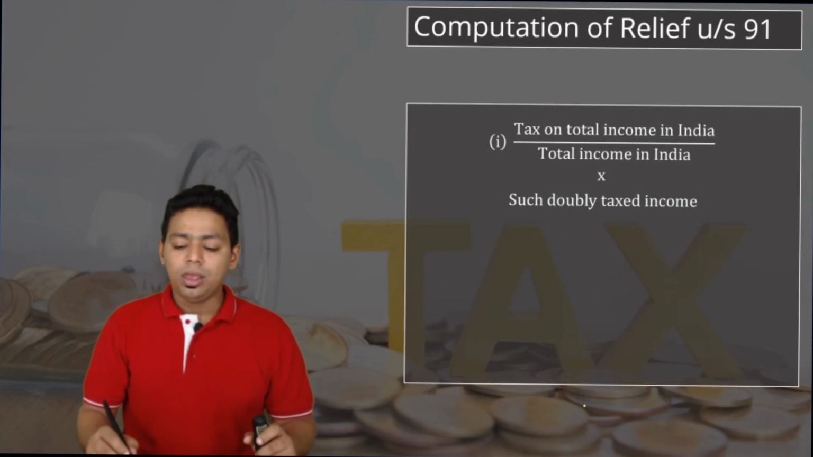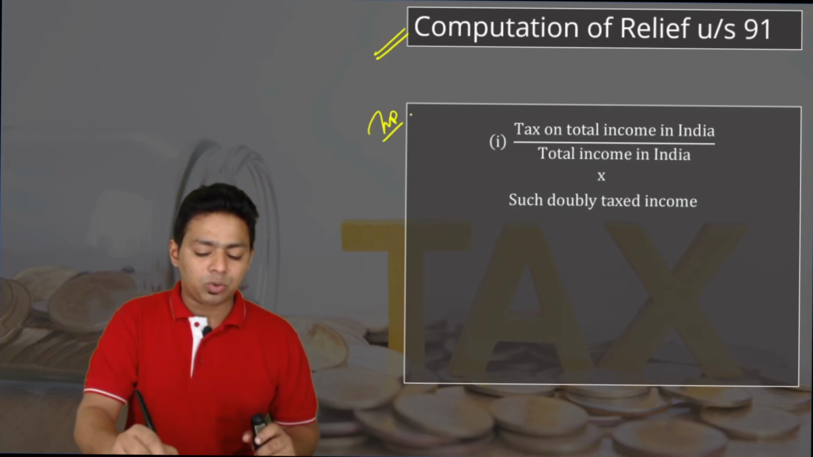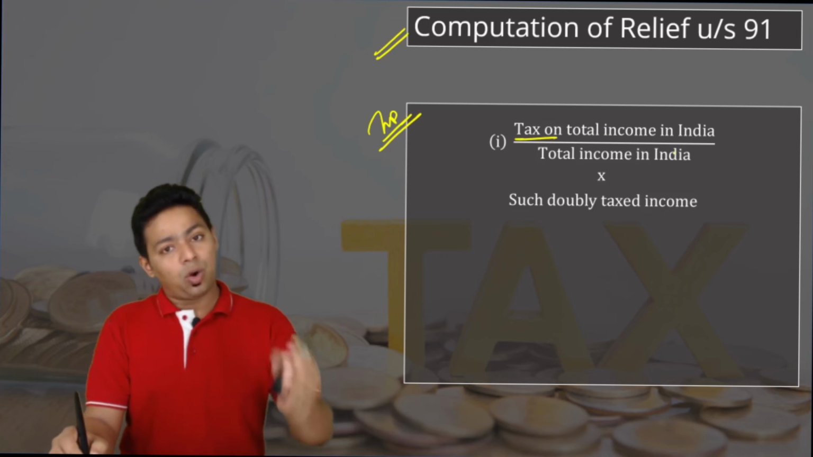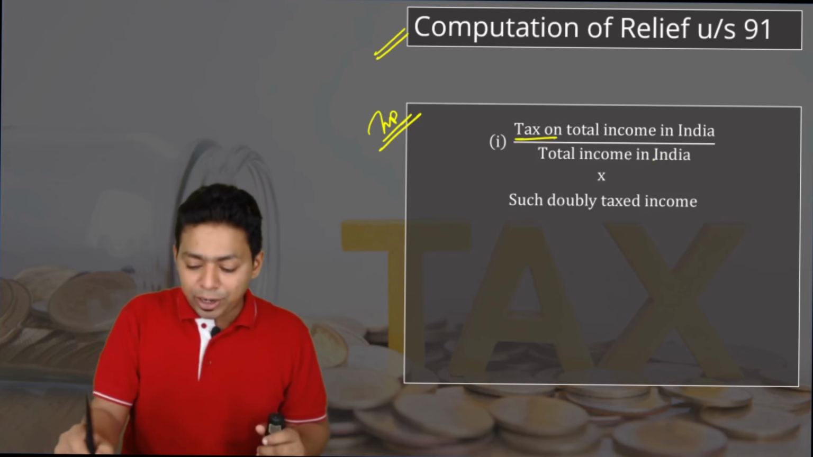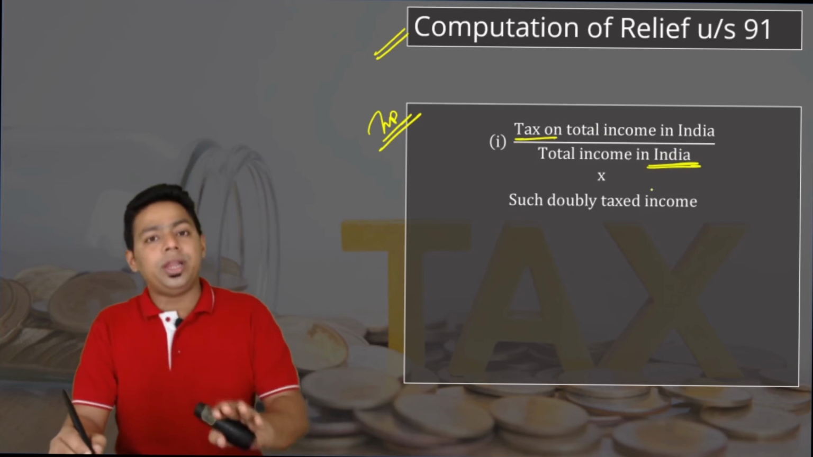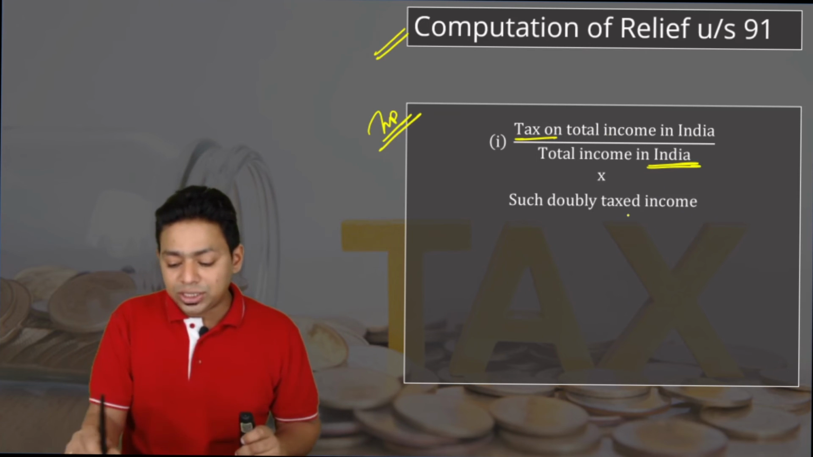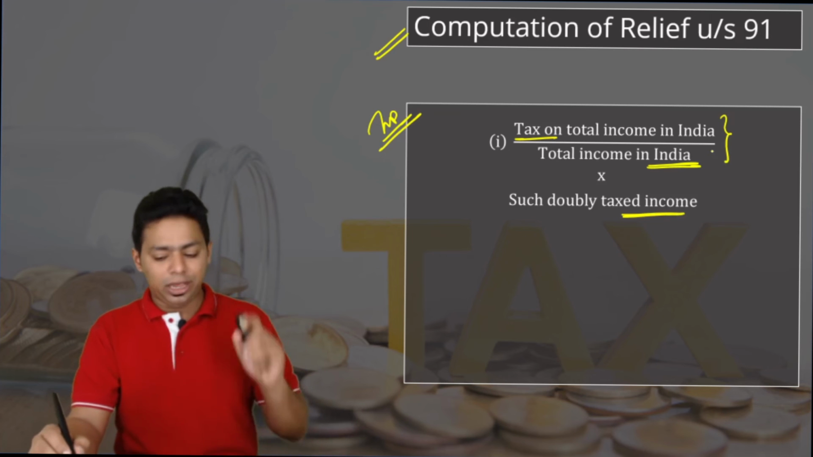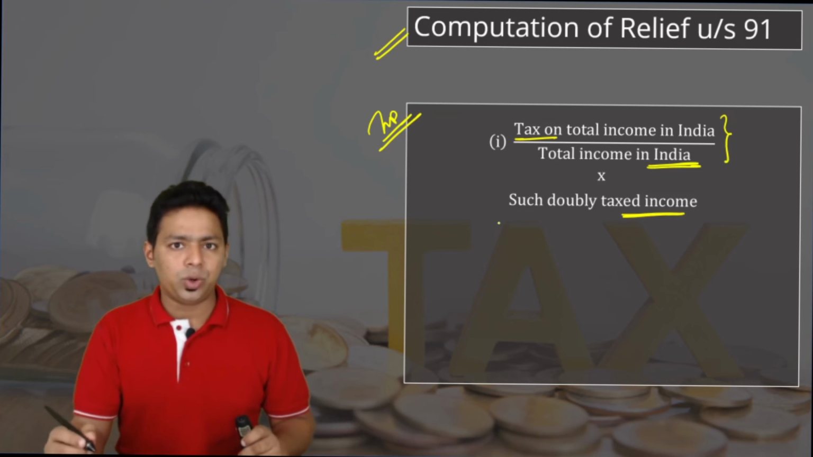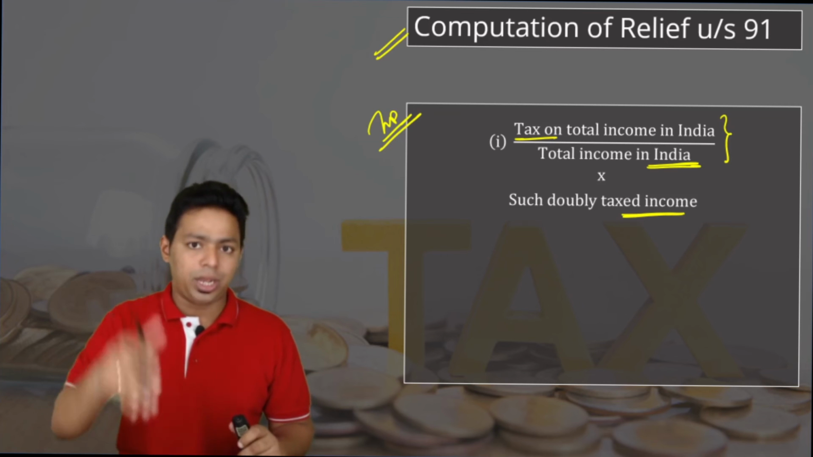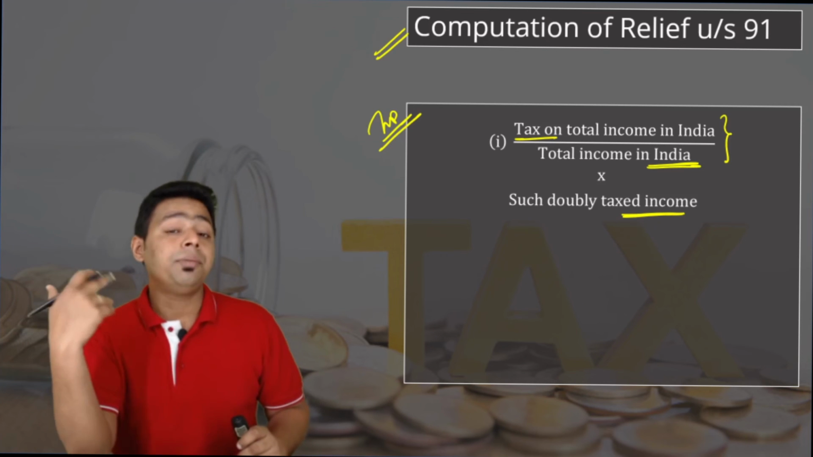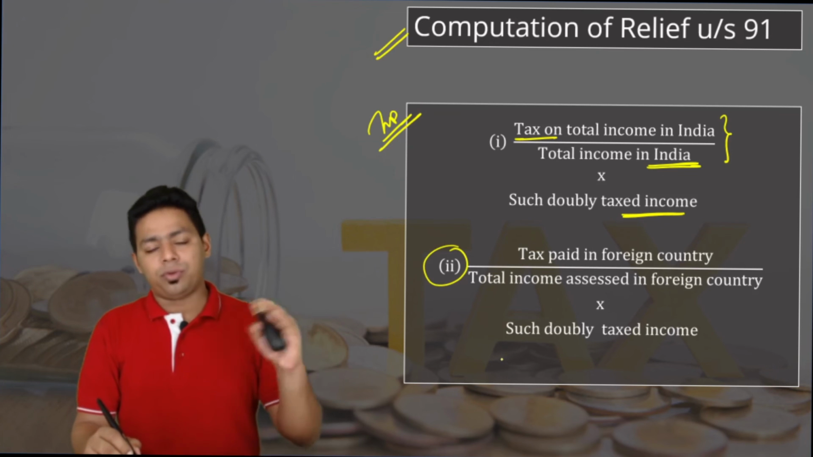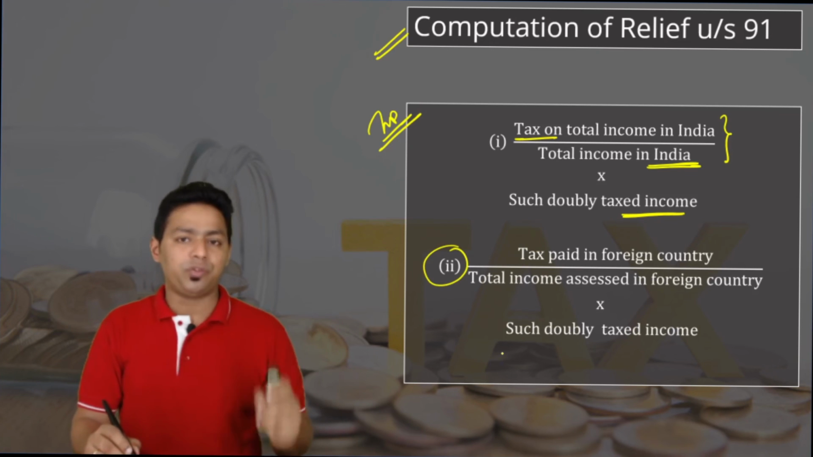Okay. Sir, how do we compute relief? Ultimately, this is what you are supposed to remember. You have to compute tax on total income in India according to Indian income tax rates, divide by total income in India according to Indian income tax, into such a doubly taxed income. Please understand, this is the rate at which we are going to compute the relief. And doubly taxed income, as I told you, is income which is taxable in India because you are a resident, and it was taxable outside India because the source is located in the foreign country. Similarly, we have to compute tax on doubly taxed income as per the average rate of tax of the foreign country.